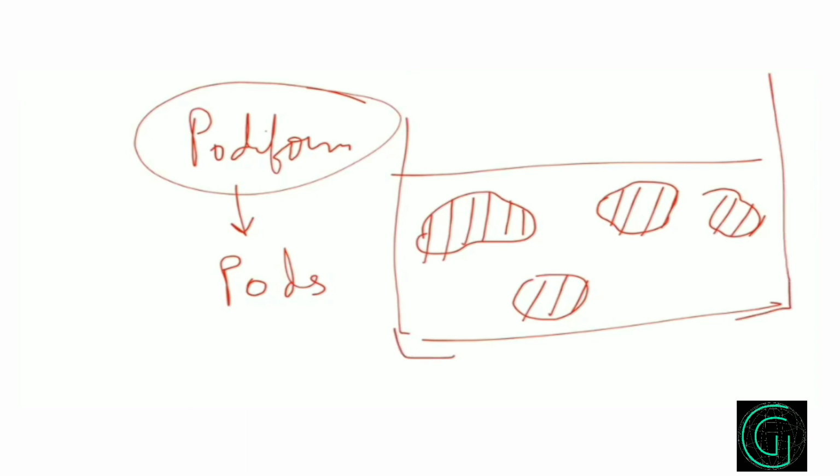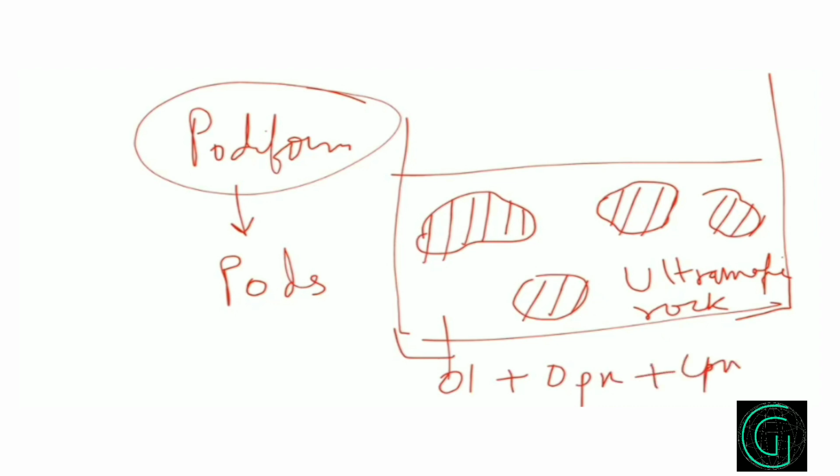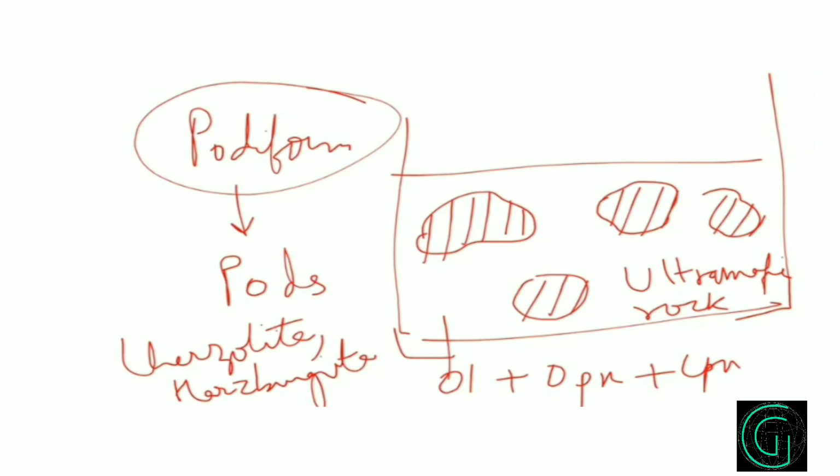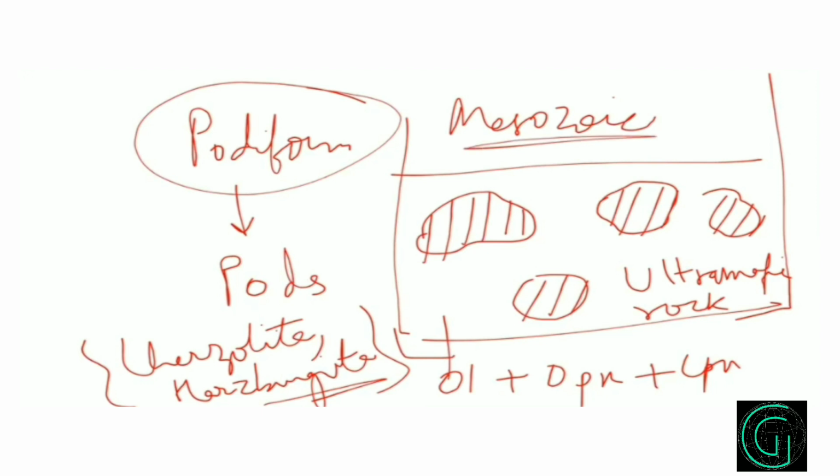So these are the pods of chromite, and they occur in some ultramafic rock, which can be made of olivine only, or olivine plus OPX, or some CPX maybe. So it can be lherzolite or harzburgite. These kinds of rocks can be associated with podiform chromite. The age of podiform chromite is mostly Mesozoic. Where do we find these deposits?